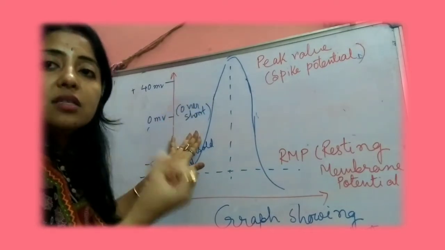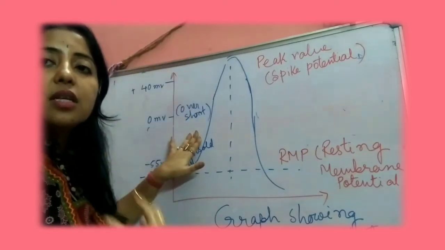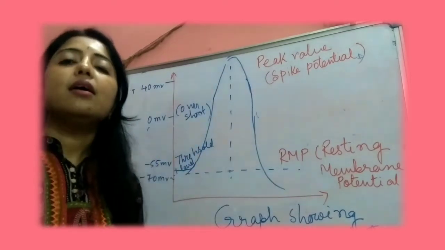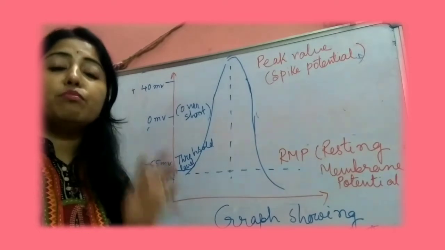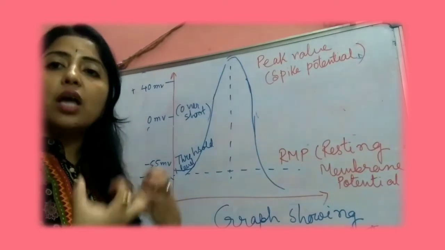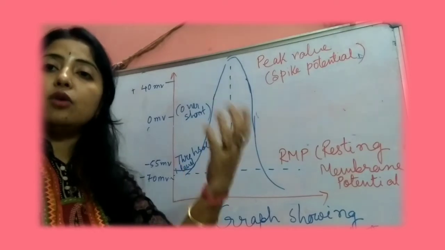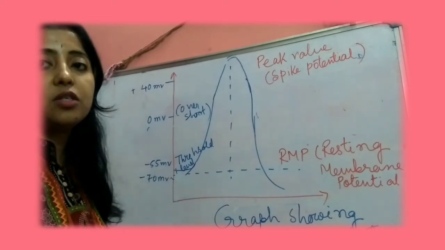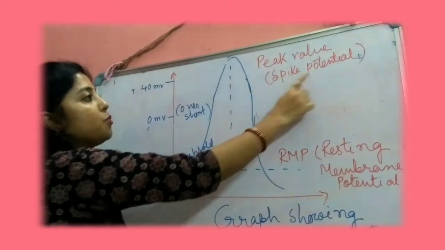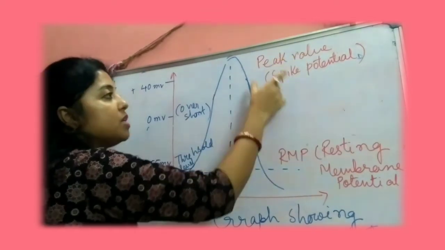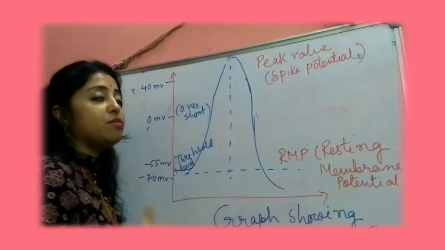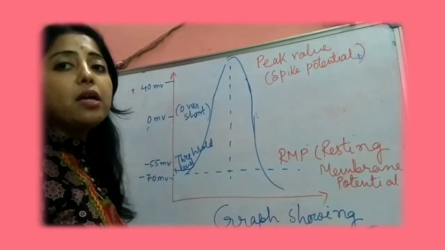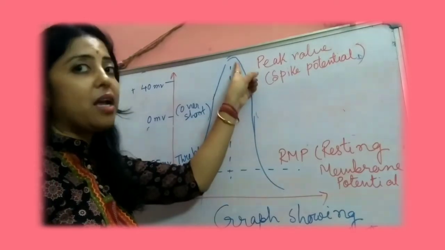And at that time, 3 sodium ions will continuously enter into the exoplasm, and to maintain the balance, 2 potassium ions will come out to the ECF. That means the membrane will be highly permeable to sodium ions on this inner portion, and the outer portion, that is the ECF, will be highly permeable to potassium ions. So when it reaches the maximum level, that means sodium is maximum inside the membrane, that is known as spike potential. That means it is reaching the peak level.